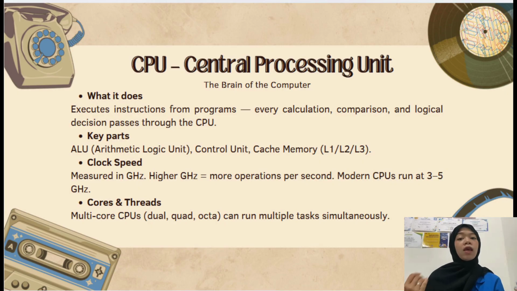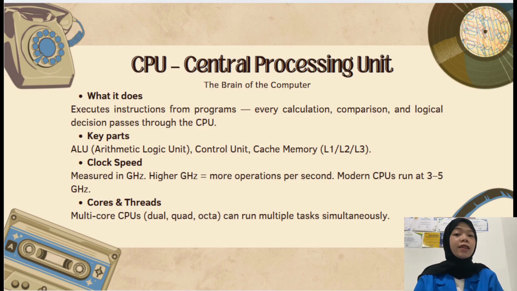Clock speed is measured in gigahertz. 1 gigahertz means the CPU can perform 1 billion cycles per second. Modern CPUs run between 3 and 5 gigahertz, so billions of operations every second.